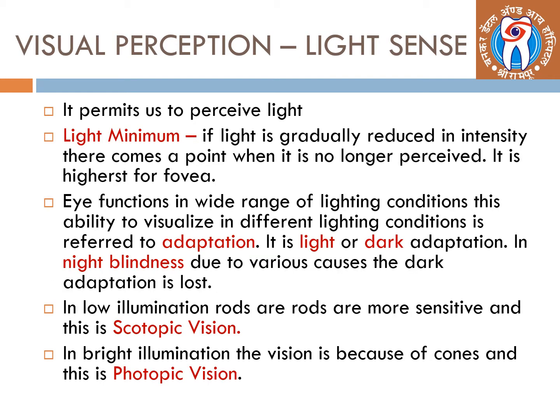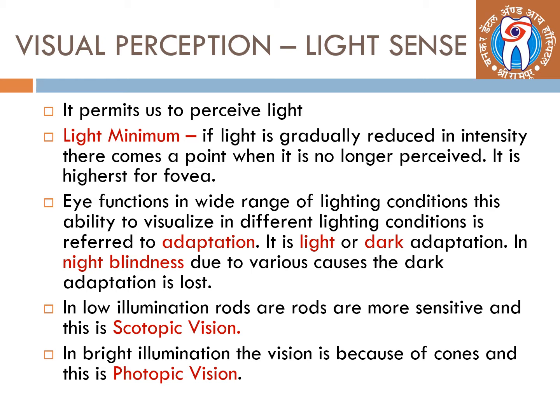Visual perception or the light sense permits us to perceive light. Light minimum: if the light is gradually reduced in intensity, there comes a point when it is no longer perceived. It is highest for the fovea. The eye functions in a wide range of lighting conditions. This ability to visualize in different lighting conditions is referred to as adaptation.